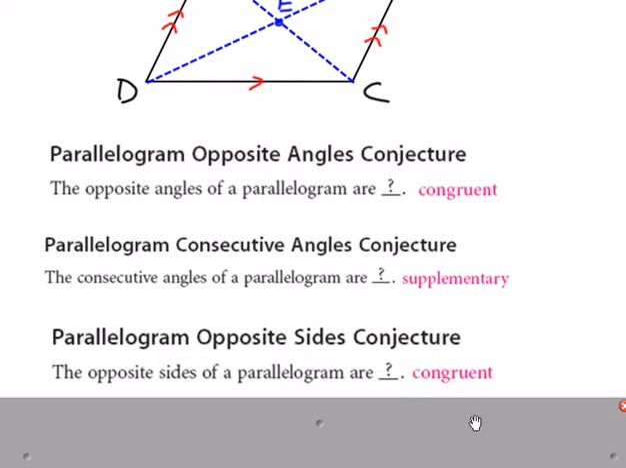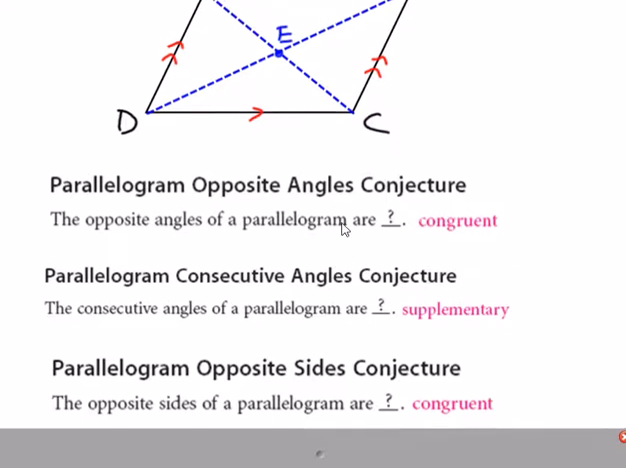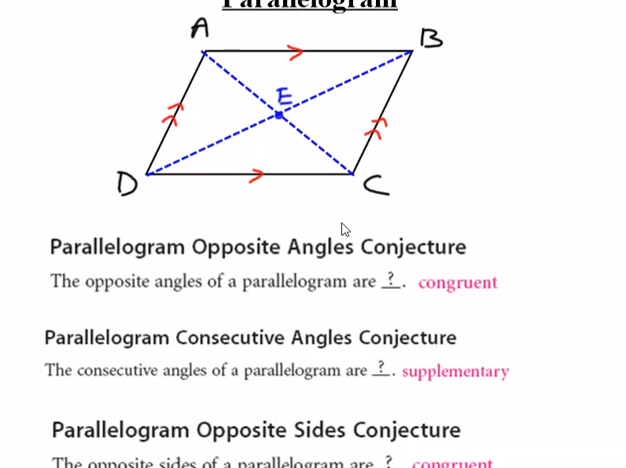Opposite sides conjecture. We already know that opposite sides are parallel, but in a parallelogram, opposite sides are also congruent. So in a parallelogram, side AB would be the same as side DC, and side BC would be the same as side AD.